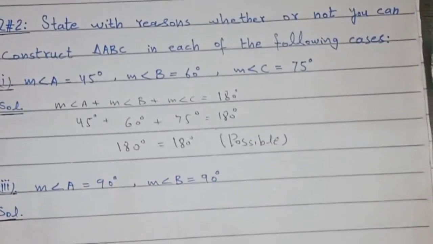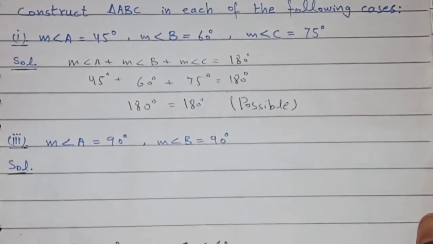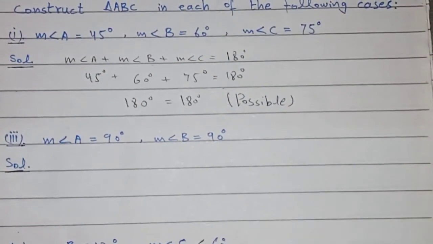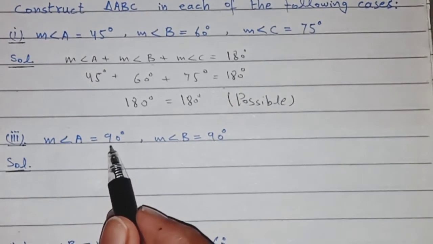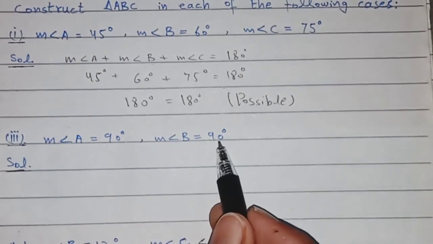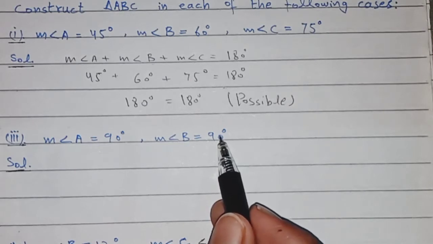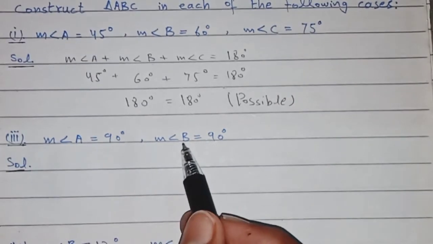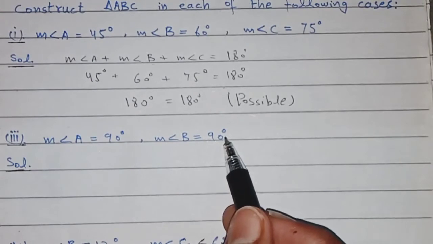And next part is third part. Measurement of angle A is equal to 90 and measurement of angle B is equal to 90. Can we form a triangle? Never, because two angles are given and the third angle is not given.